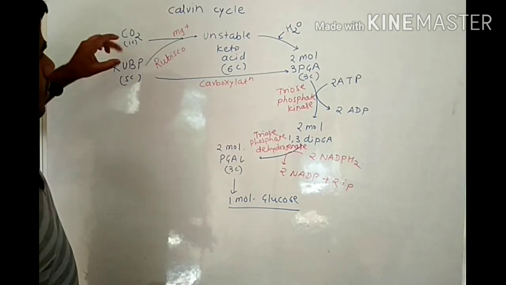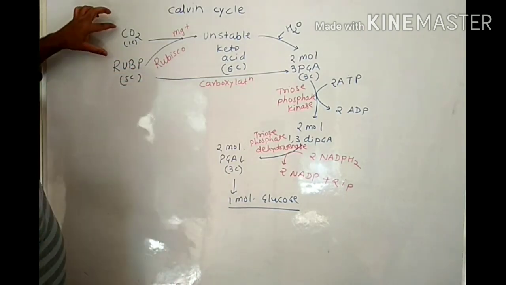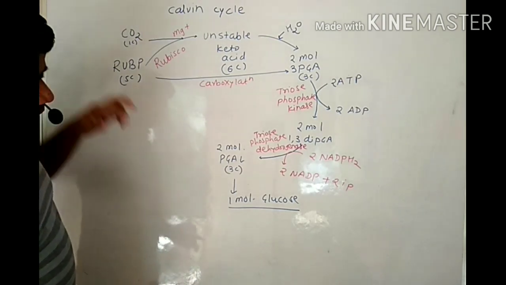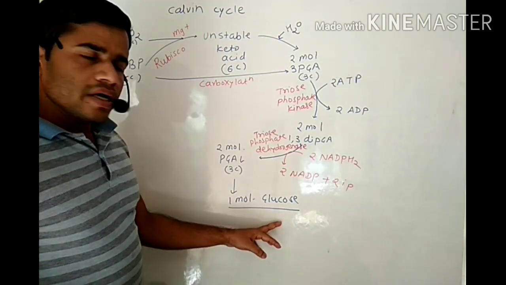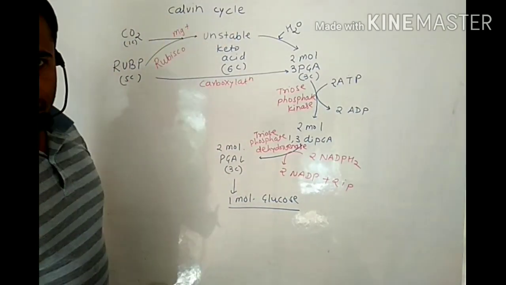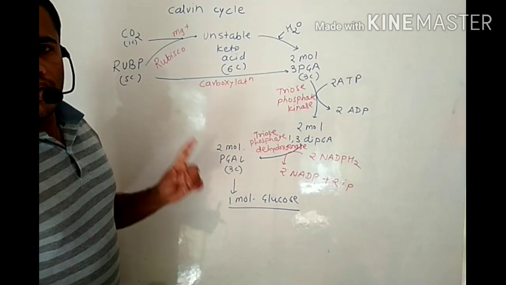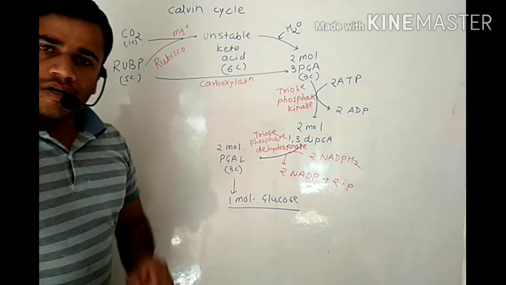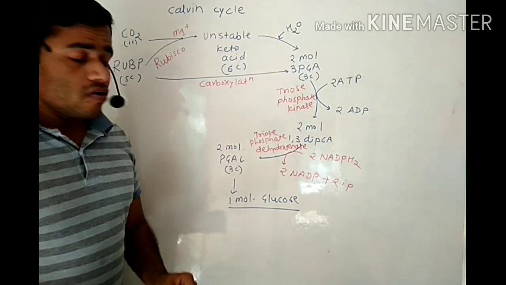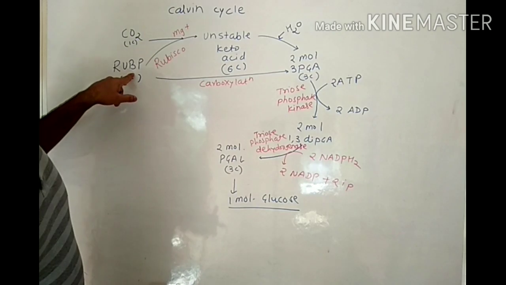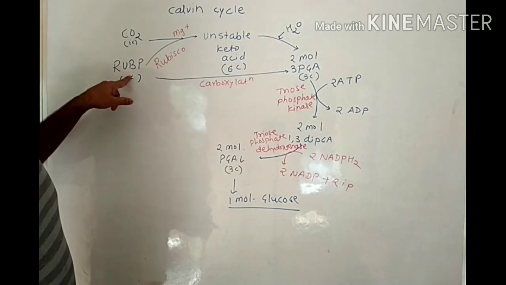Because the reaction started from CO2 and RUBP and ends toward glucose. Hence this is a straight pathway. But we say the Calvin cycle or C3 cycle. Here please remember there are 6 turns of the Calvin cycle required for synthesis of 1 glucose molecule and regeneration of RUBP, ribulose bisphosphate.